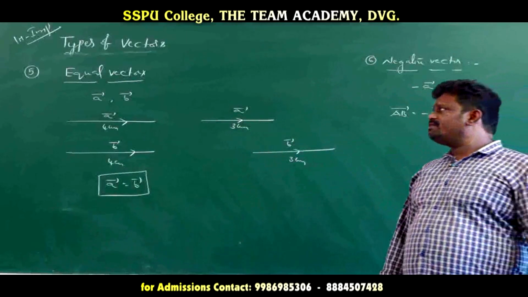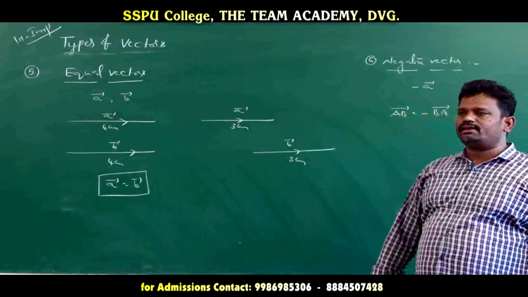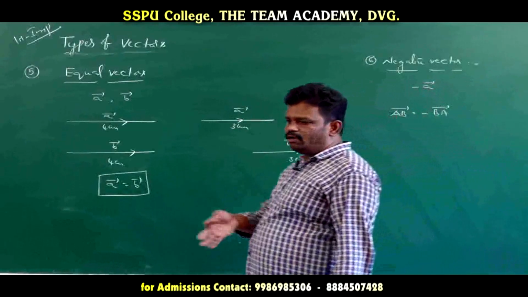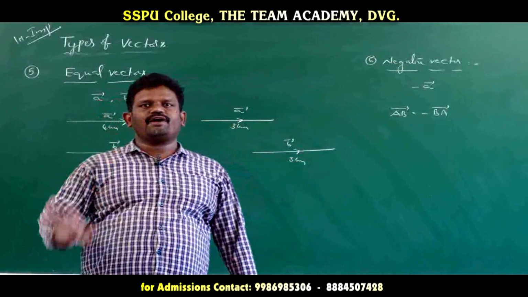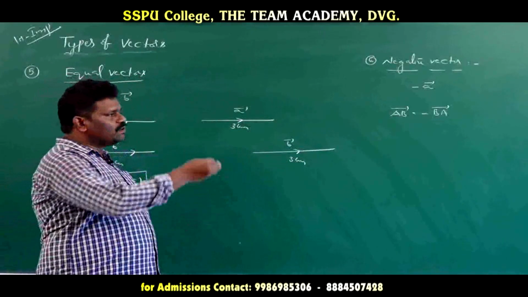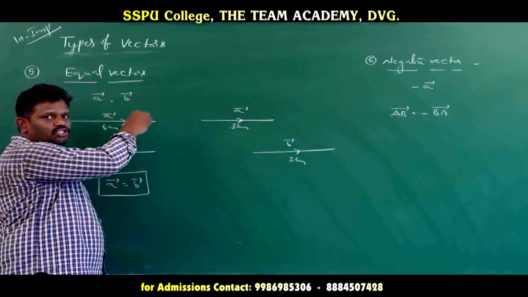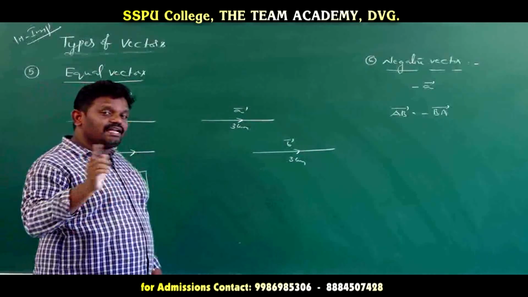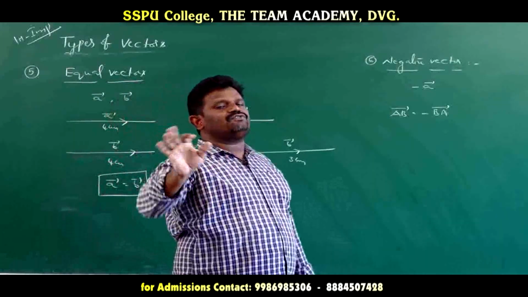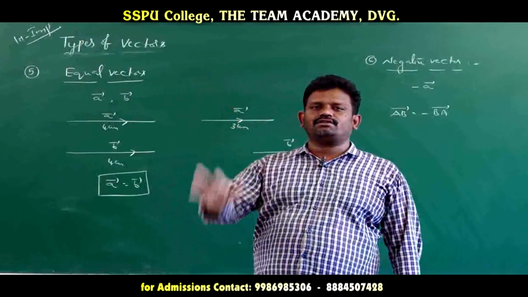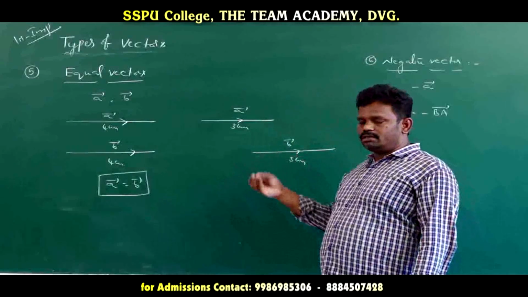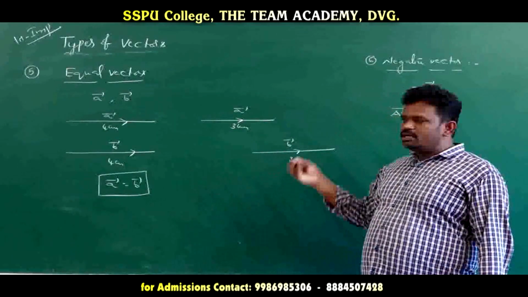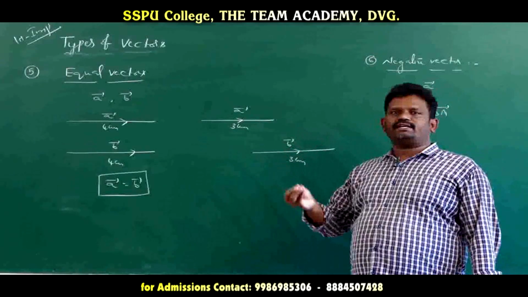Now here is another vector, the free vector. Free vector means the initial point of the given vector is not specified. If you do not specify the initial point of the given vector, such vectors are said to be free vectors. In this topic, all vectors are free vectors.